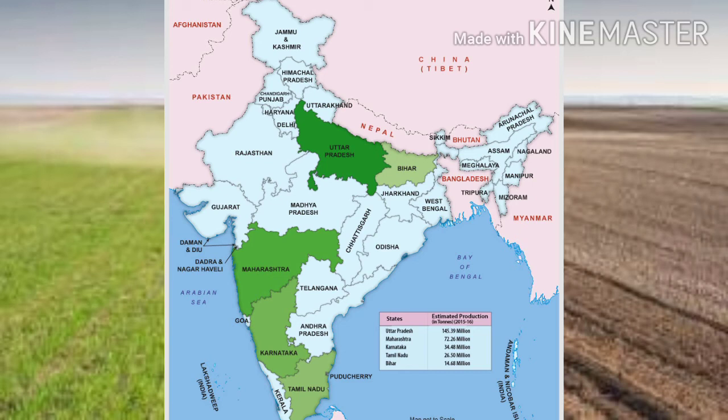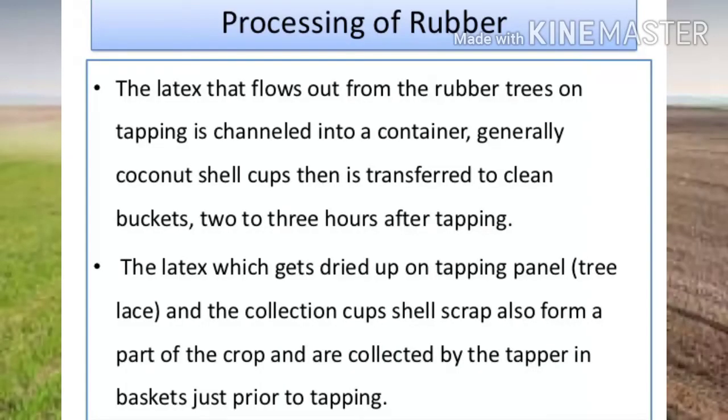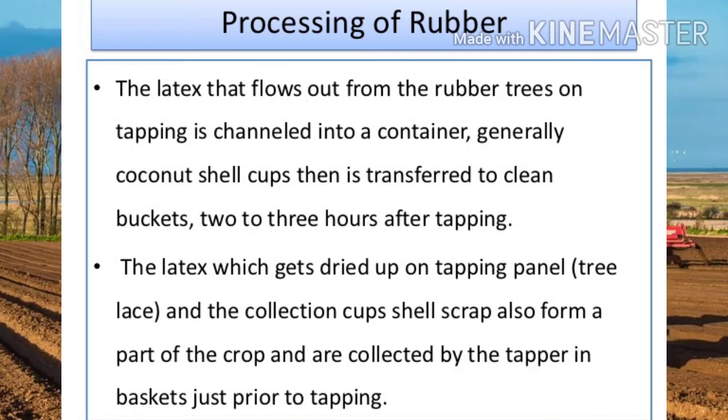The next commercial crop is rubber. Rubber is an industrial crop also. So rubber is the sticky juice or latex which is obtained from the rubber trees. The main area where rubber is found is the Amazon basin, and it requires a hot and very wet climate with a deep, fertile and well drained soil.